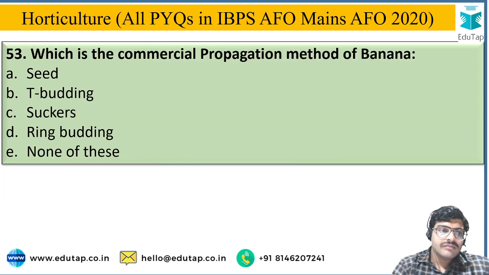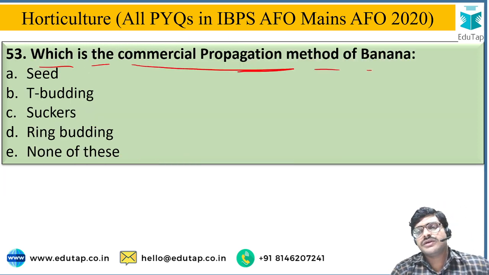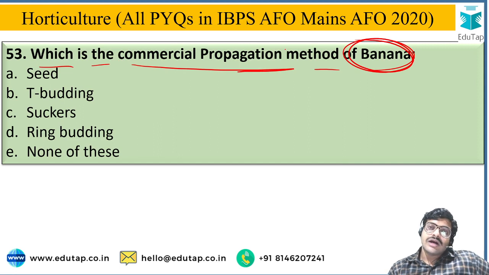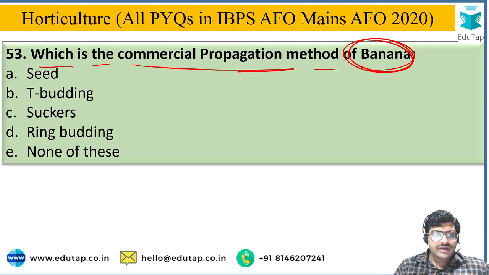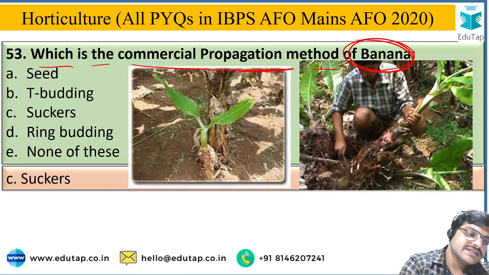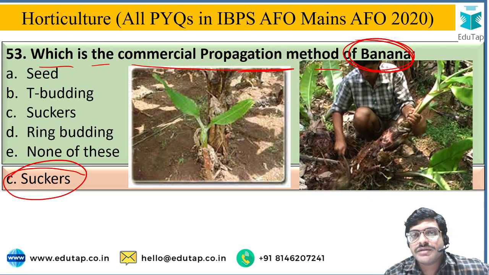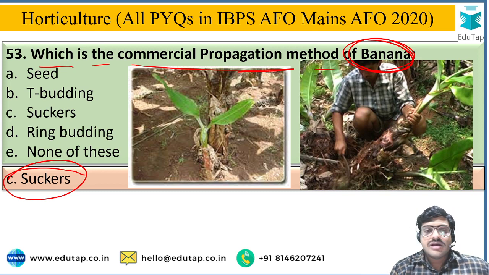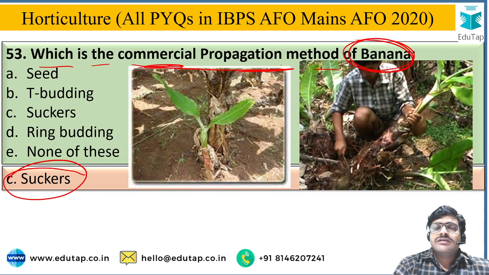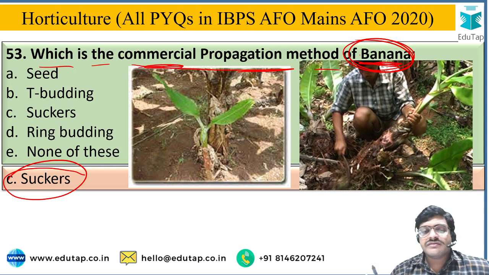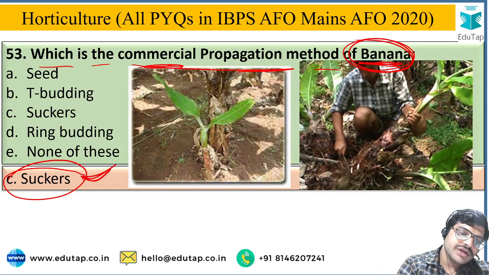Okay, next, which is the commercial propagation method of banana? The options are seed, T budding, suckers, ring budding, or none of these. And the correct answer is suckers. Mostly to get disease free banana, the micro propagation method is used, but this is not a commercial method, it is very expensive. The commercial method for the propagation of banana followed by most of the farmers is propagation through suckers.